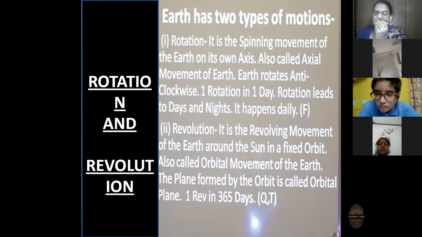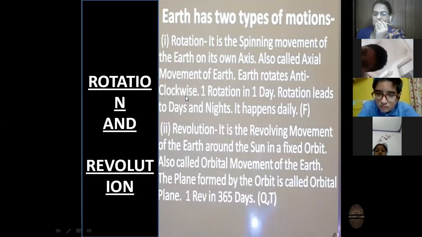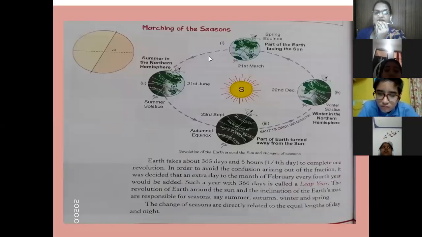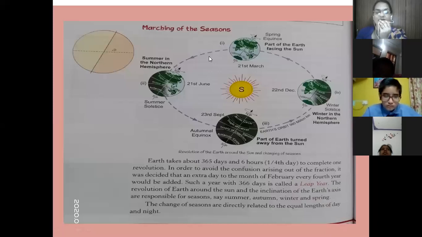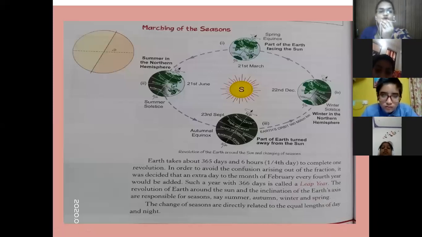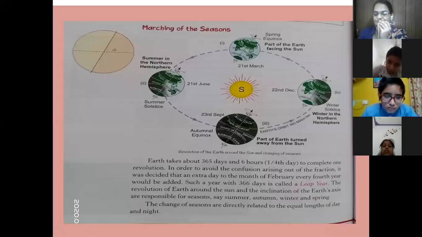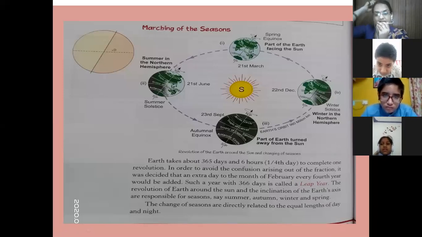The seasons are at opposite times of the year in the two hemispheres. That is called the marching of seasons. The equator divides the Earth into two hemispheres.